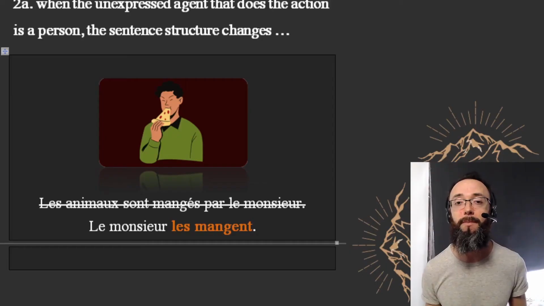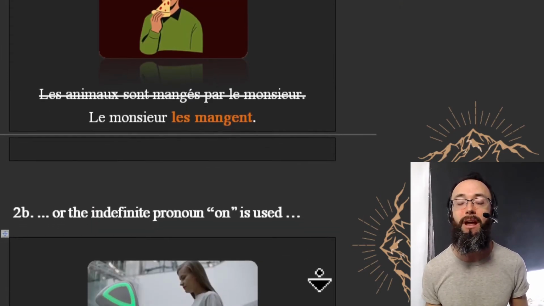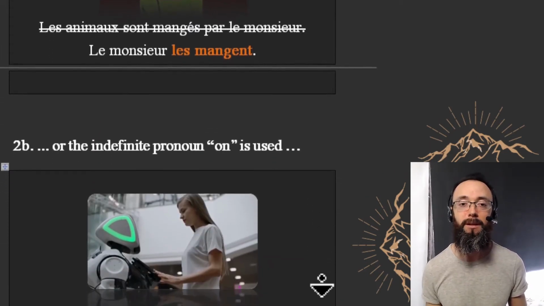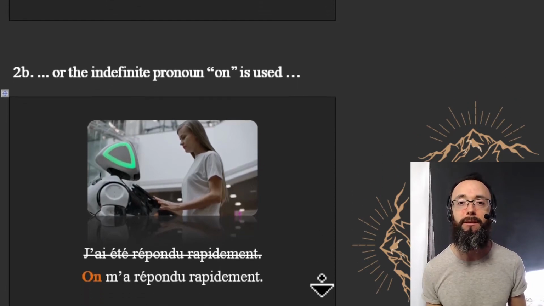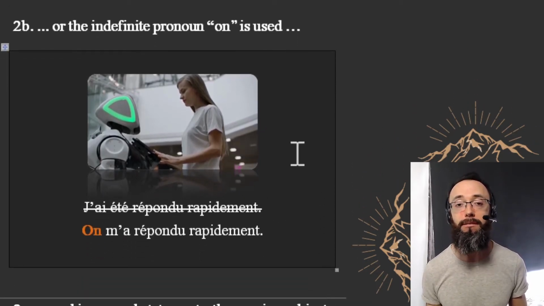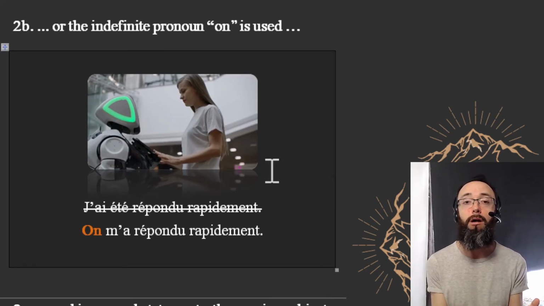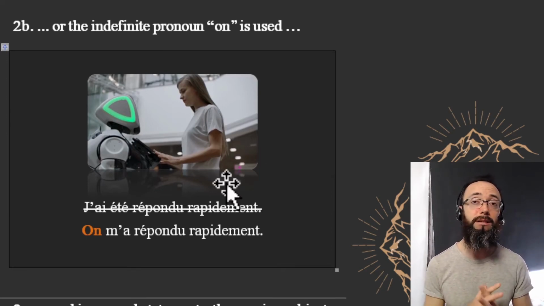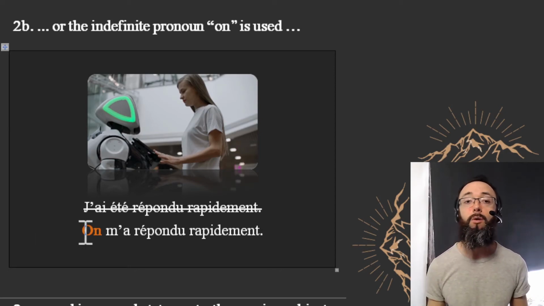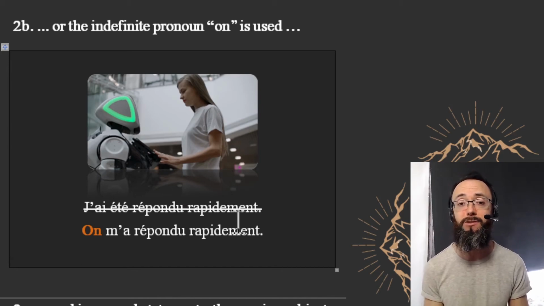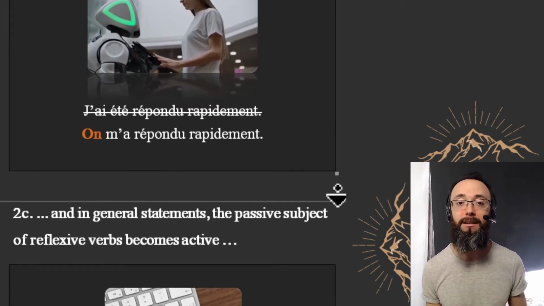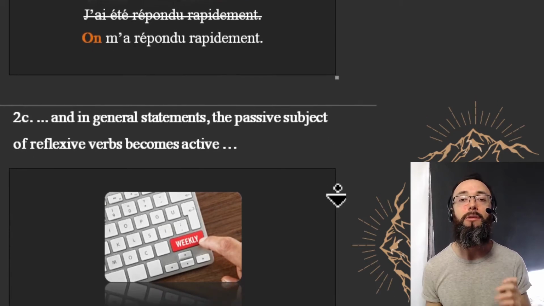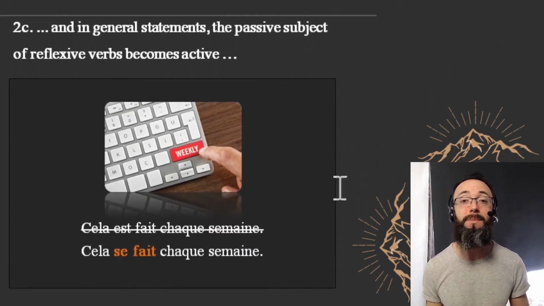This is why I pay special attention to always provide an exercise at the end of this video. And moving on with the theory now. When the indefinite pronoun on is used, we're going to cover that in a quick example here. With this young lady interacting with a robot, on m'a répondu rapidement is the kind of passive voice that you want to formulate. So on, the indefinite pronoun on, is a way to form the passive voice in French as well. Very common. Finally, in general statements, the passive subject of reflexive verbs becomes active.